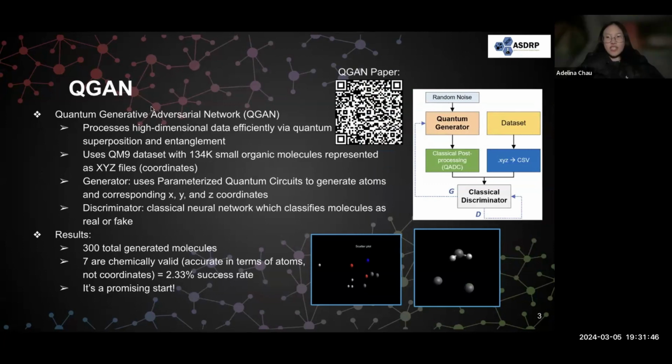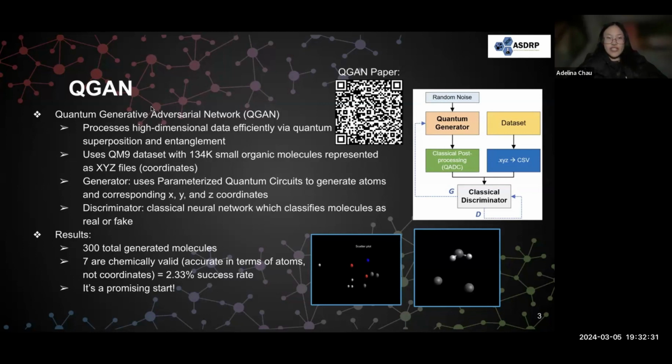For some context, we're going to talk about the very first iteration of our model, known as the Quantum Generative Adversarial Network, otherwise known as QGAN. This model processes high-dimensional data efficiently via quantum superposition and entanglement, which are two quantum properties that allow for storing exponentially more data, as well as performing parallel computation. Beyond that, we use the QM9 dataset, which contains 134,000 small organic molecules represented in terms of XYZ files. The term XYZ files simply means that the files contain both the list of atoms in a molecule as well as each atom's X, Y, and Z coordinates.